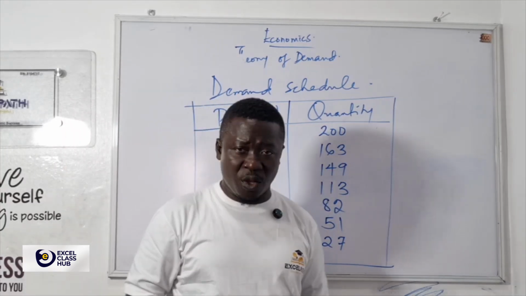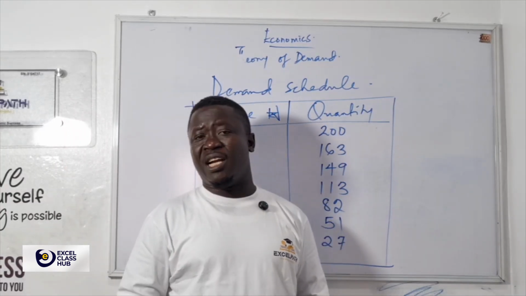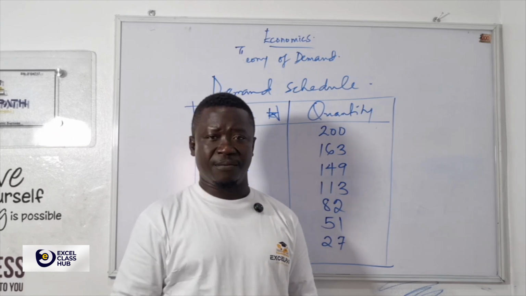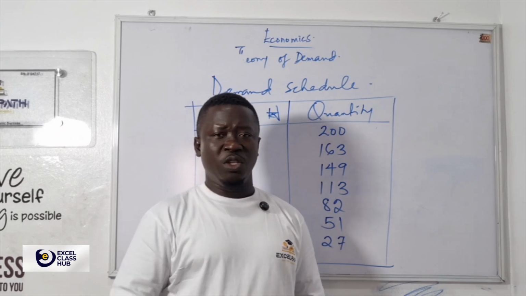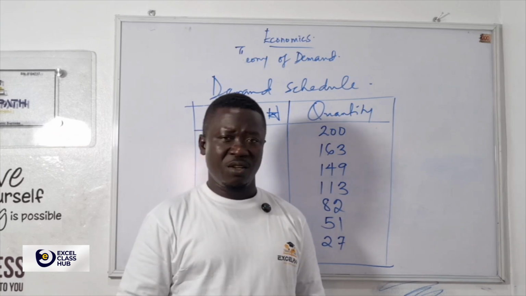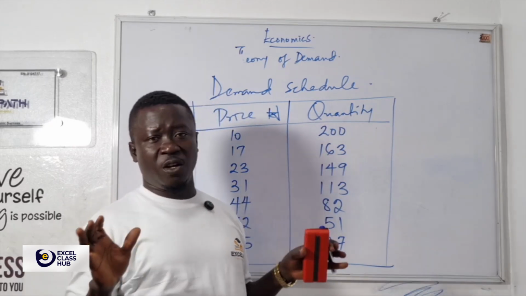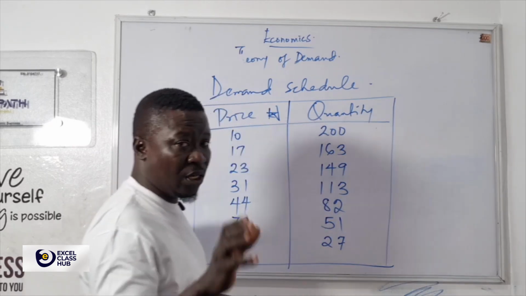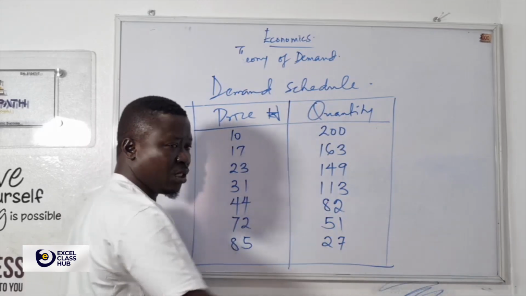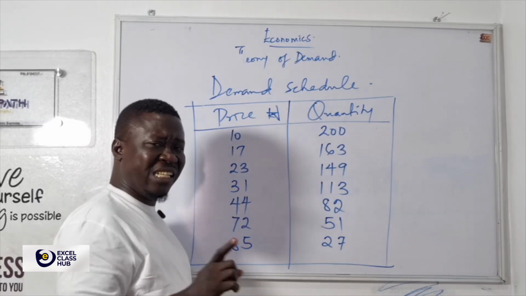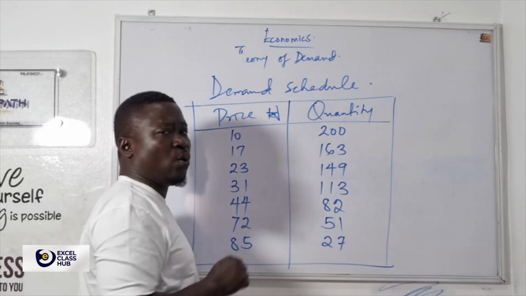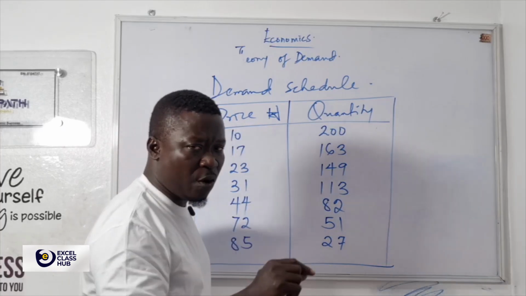There used to be a time when you would go to a filling station with 2,000 naira and get about 25 liters. But now, with just 2,000 naira, you can only buy a bottle of table water's worth of fuel. That alone explains the demand schedule. It is this demand schedule that leads us to what they call the demand curve.